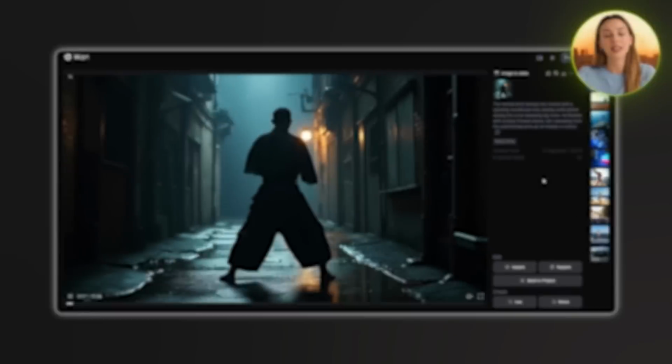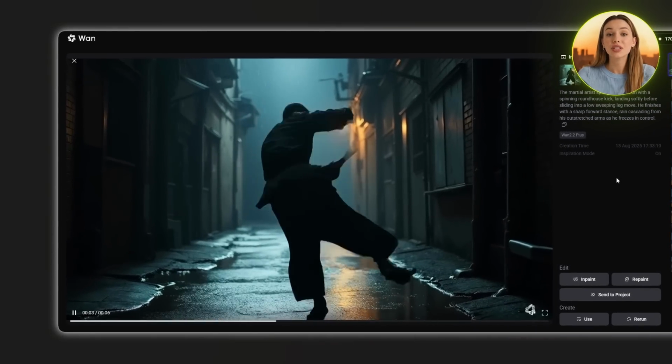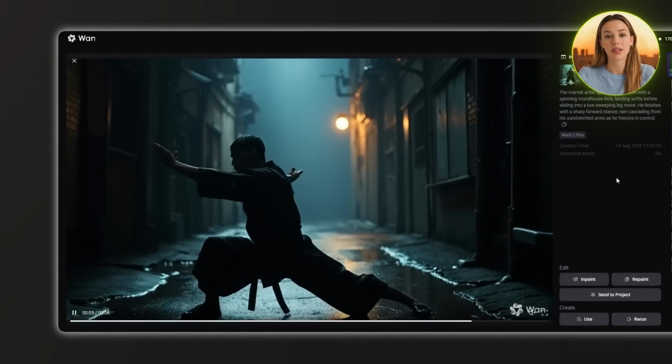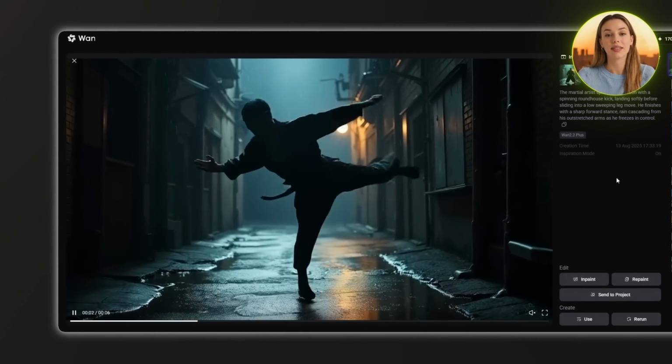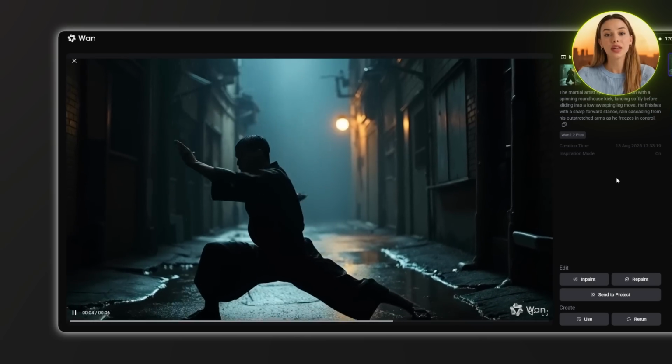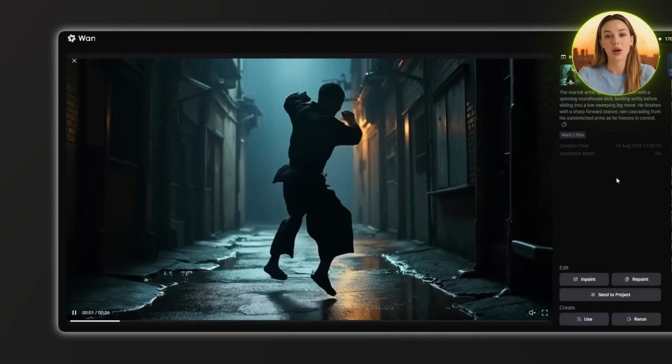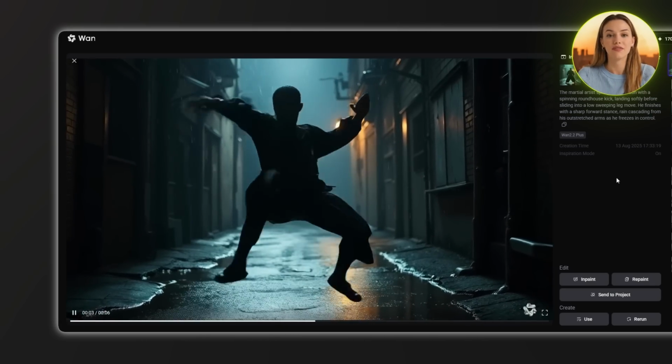Wan 2.2 delivers a much more fluid sequence here. The kick flows better into the sweeping leg move, and you can actually see the martial artist shifting properly between movements. The final stance has that powerful look I wanted. The rain interaction is way better than Hailuo, and you could even say on the same level as VEO3, which usually excels in things like that.